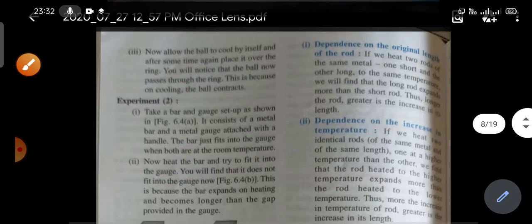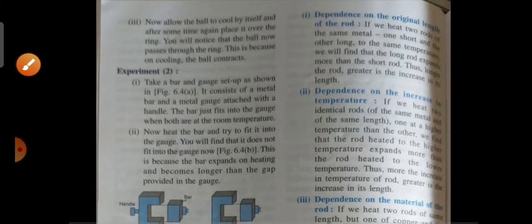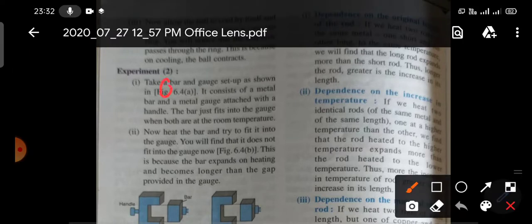Now the second thing is dependence on the increase in temperature. Now suppose you have two copper wires or copper rods, and the lengths of the two rods are the same. Suppose the length of the first rod is 5 meter and the length of the second rod is also 5 meter, and they are made of the same material. Suppose they are made of copper, then what will happen now?